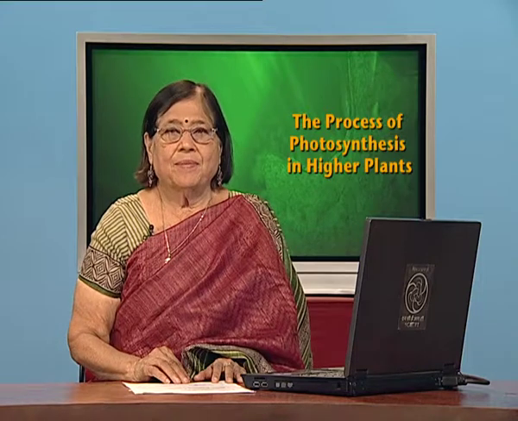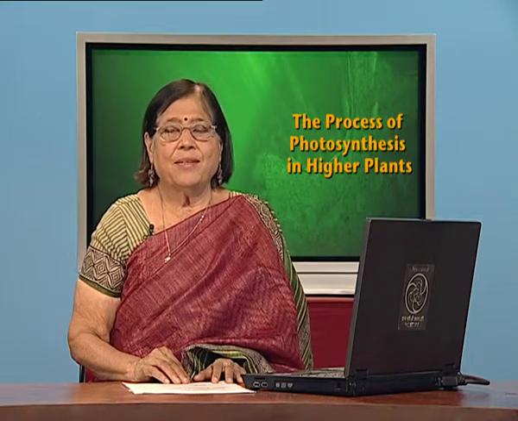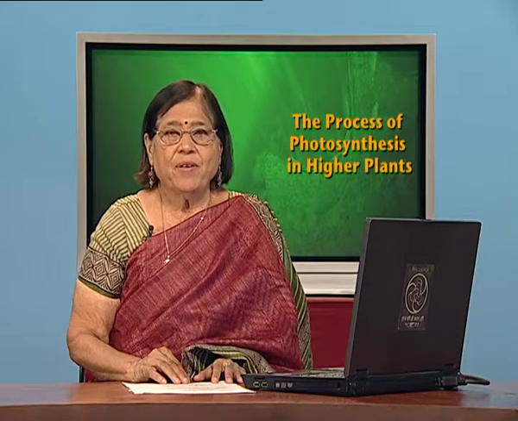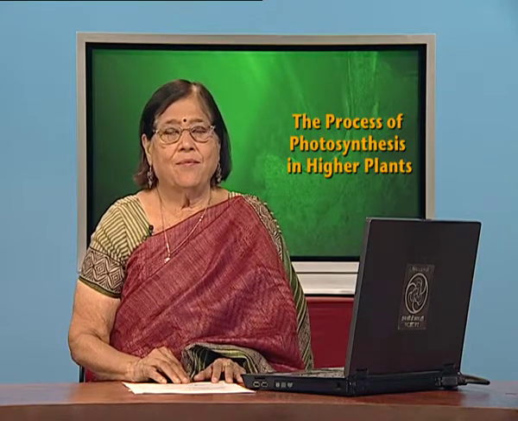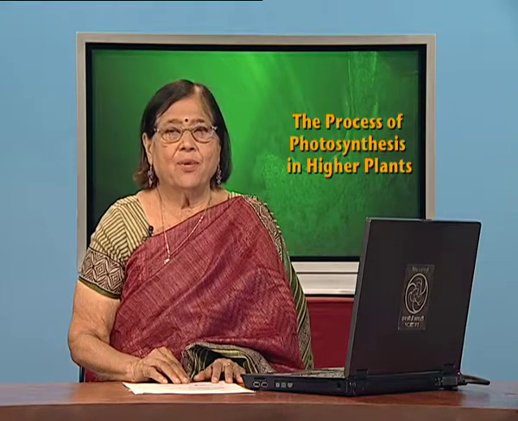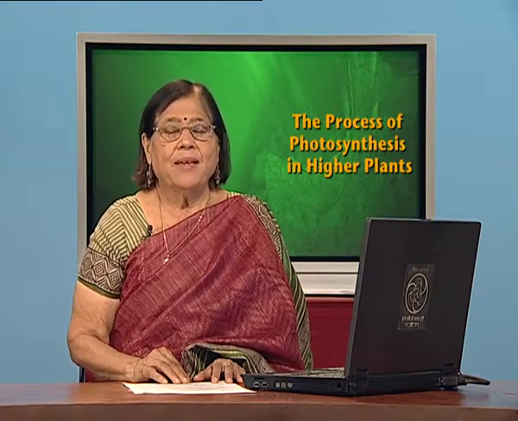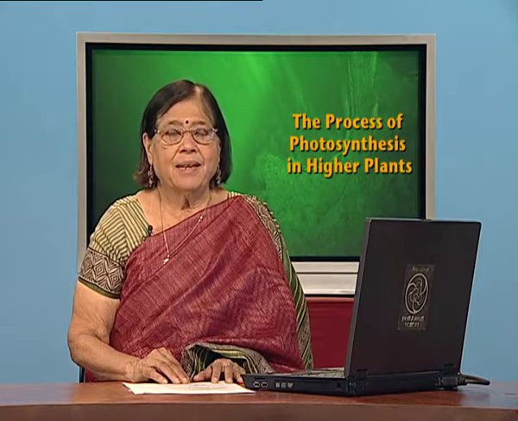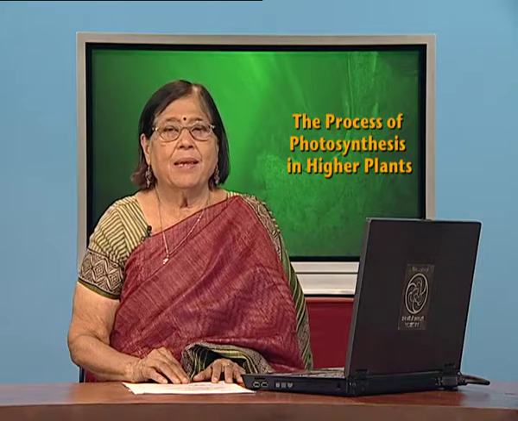In today's session, we have discussed the structure of the chloroplast, its functioning, and the division of labor in the chloroplast. We have also discussed 4 types of pigments: chlorophyll A, chlorophyll B, xanthophylls and carotenoids, and the colors imparted by them.